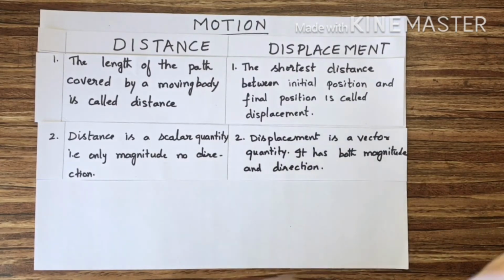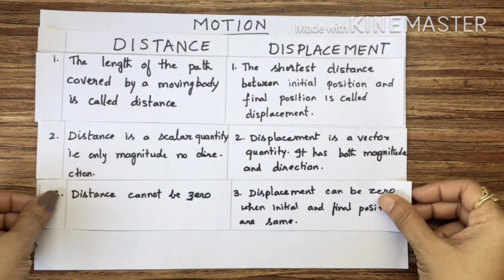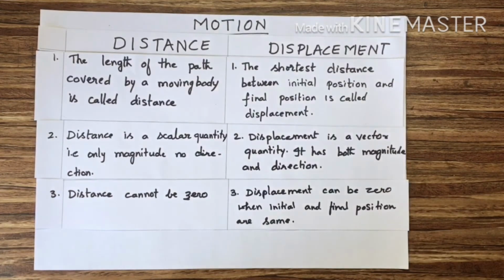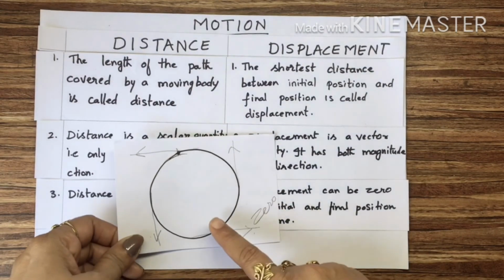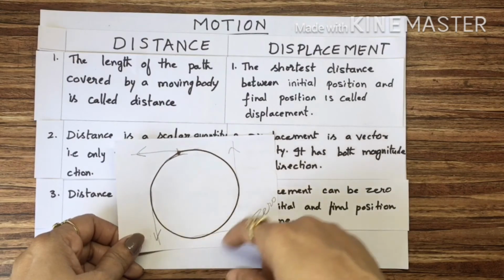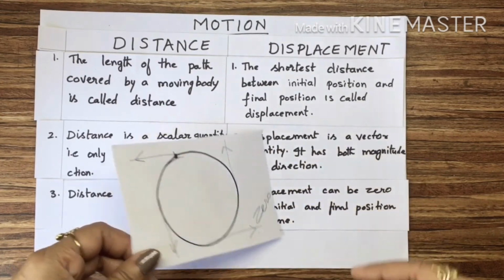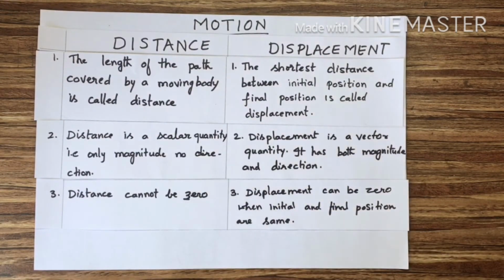The third difference is, distance cannot be 0. Displacement can be 0. I told you, when initial position and final position are same, then the displacement is 0. Just we have taken the example of the circular path. Here initial position and final position are same, so the displacement is 0. Distance cannot be 0 because a moving object will cover some distance. So distance can never be 0. Displacement can be 0.